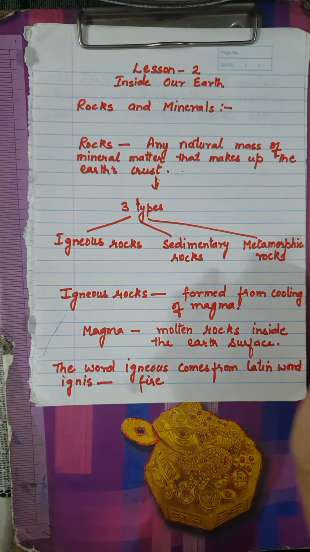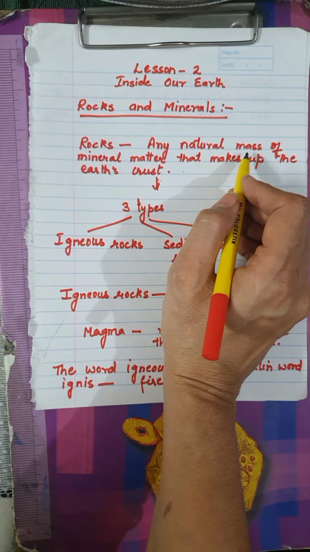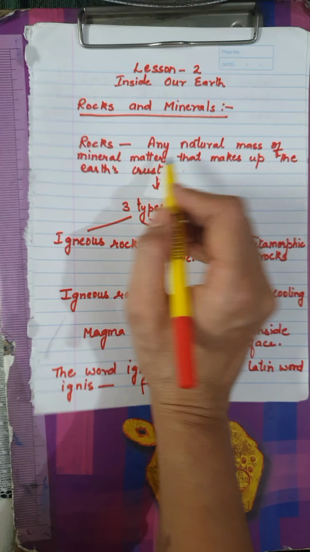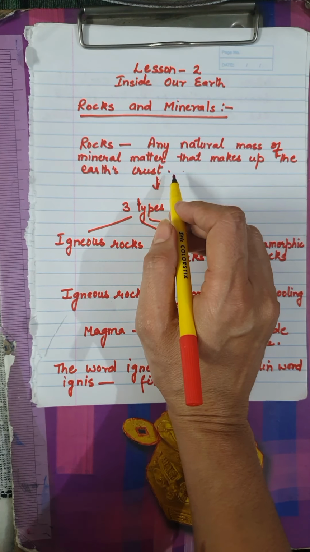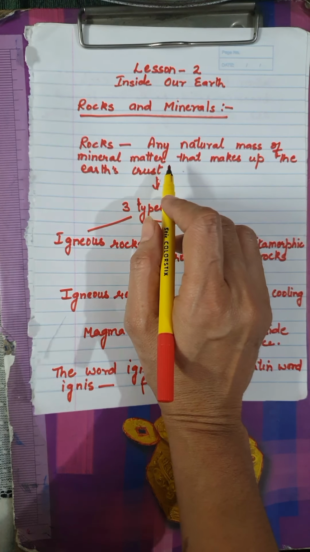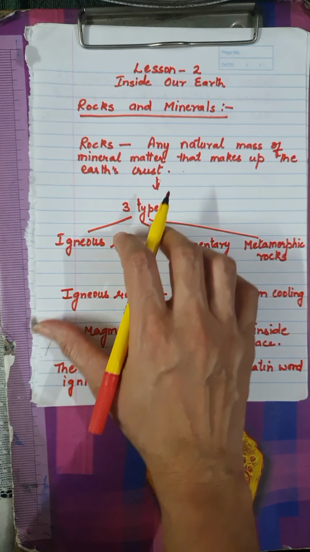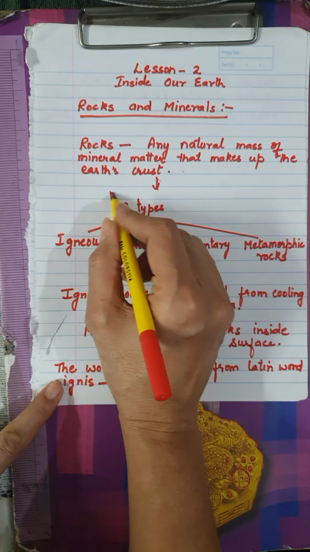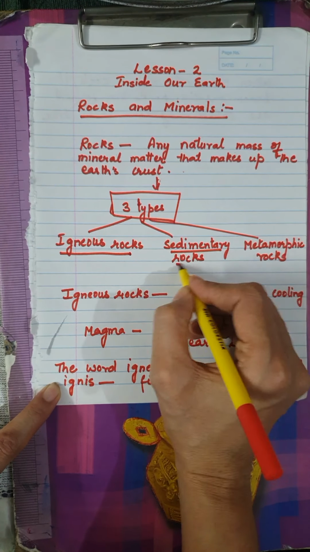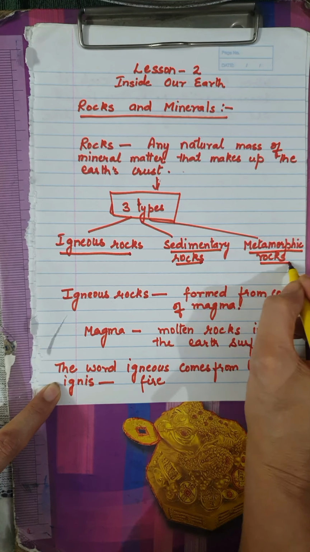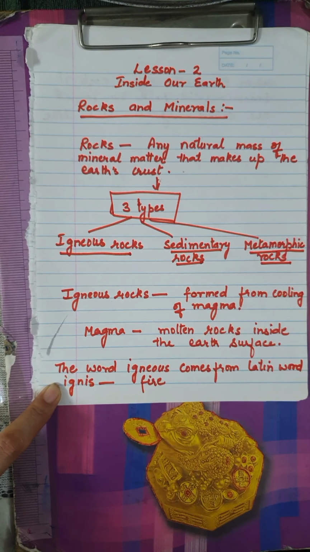and minerals. Now what are rocks, children? Rocks are any natural material or mass of mineral matter that makes up the earth's crust. That means any natural thing which is found on the earth or mineral matter is known as rock. Now we have 3 types of rocks. The first is igneous rocks, second is sedimentary rocks, and the third is metamorphic rocks. Now we will study about these 3 rocks in detail.